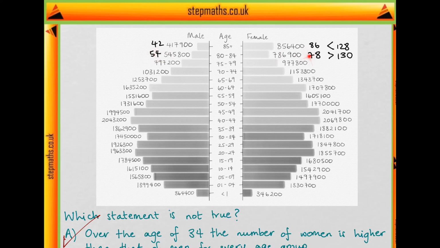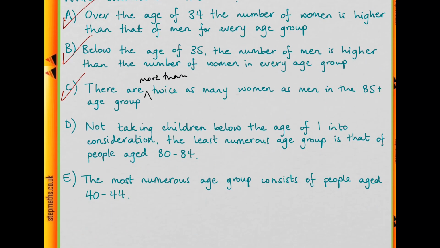And we rounded down for both of these, so the actual number is definitely greater than 130, and we see that this is more than the upper bound we had for the 85 plus age group. So there's actually more people in the 80 to 84 age group than the 85 plus, so this is not the least numerous age group, so statement D is wrong, and that's our answer.